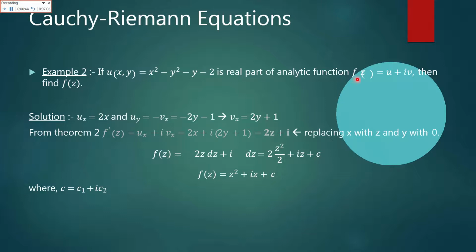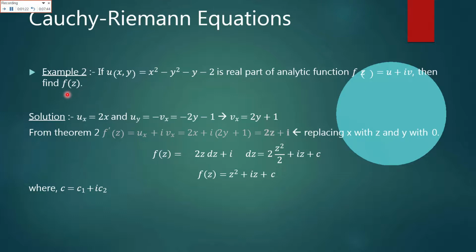Here he has said that this is the real part and the function is also analytic, which is f of z equals u plus iota v, the basic form of a complex function. Then we have to find the function from this real part. Again I will repeat the statement. Here he has given us the real part of a complex function. He has also told that the function is analytic, so the Cauchy's equations are applicable. The basic form of the complex function would be u plus iota v. We have to find the function as well.